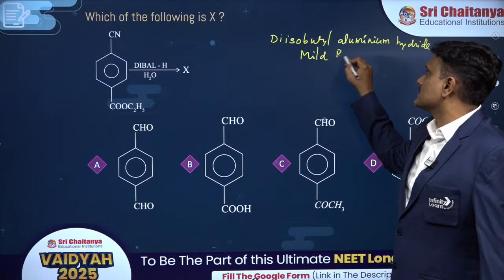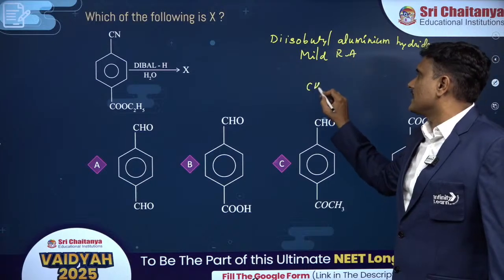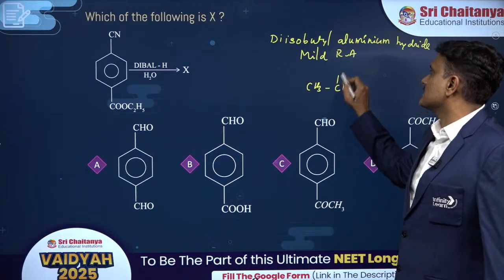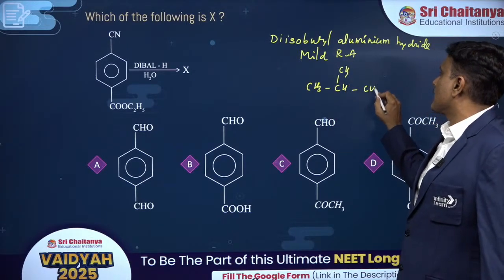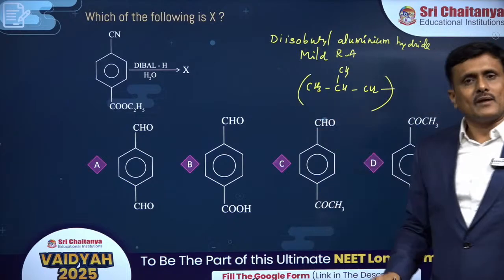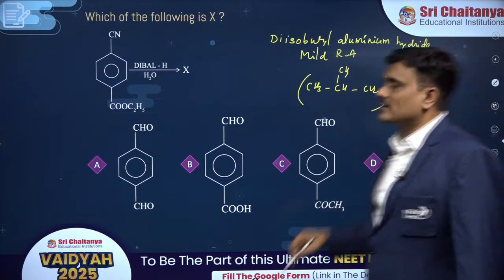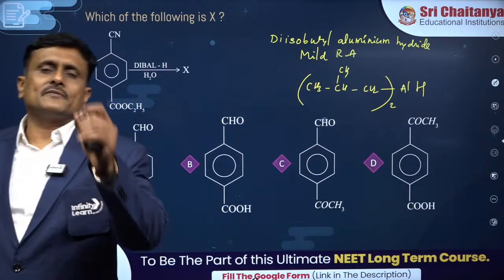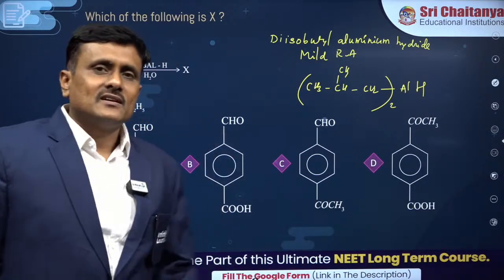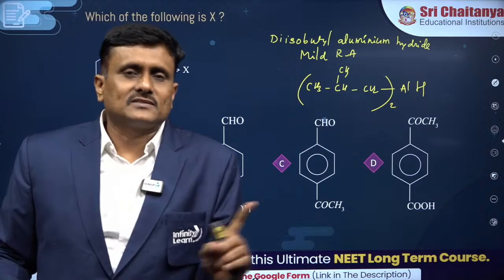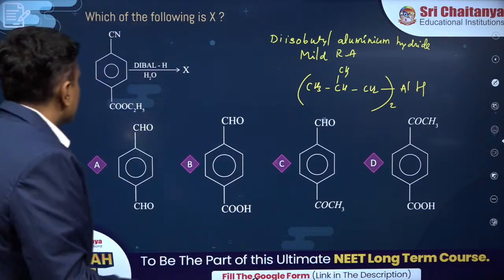A mild reducing agent. Di-isobutyl, you know, isn't it? This is isobutyl. DIBAL is specific for the conversion of what? Esters, carboxylic acids into aldehydes.